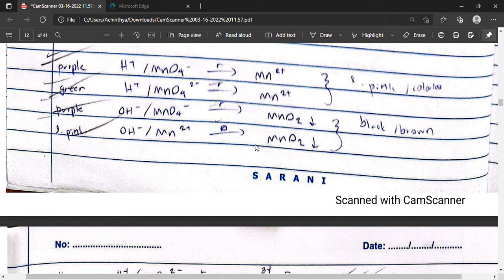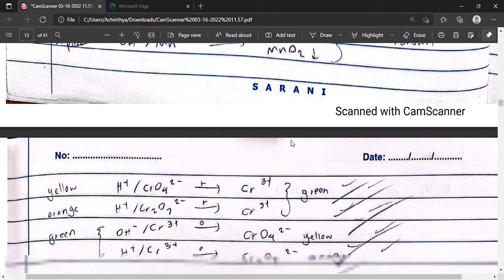If you want to reduce something, you can use manganese. If you want to reduce something in basic medium, you can use this, and it will form manganese dioxide, which is black-brown in color.